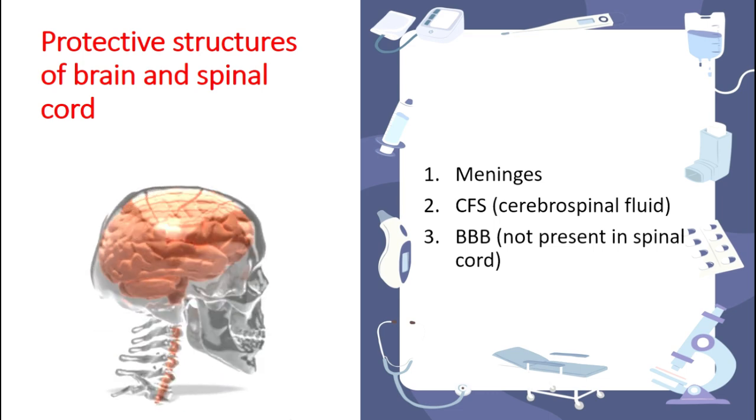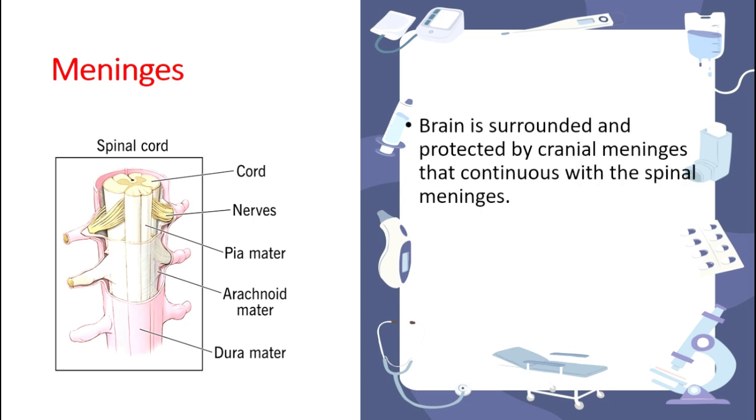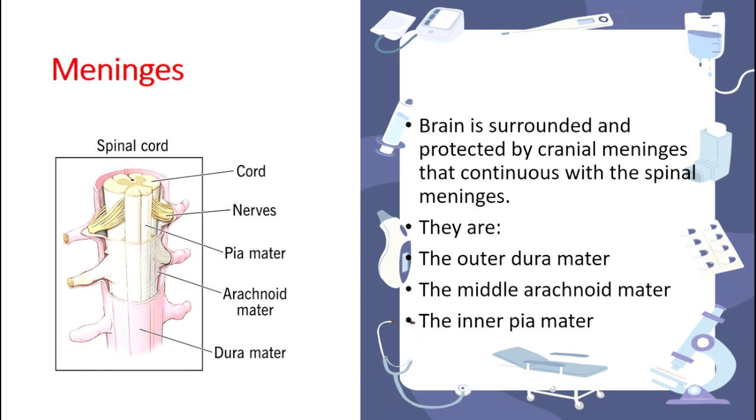First of all, the meninges. In this picture you can clearly see the meninges, right? There are three meninges, that is pia mater, arachnoid mater and dura mater. The meninges are the basic protective layers which protect the brain. They are of two kinds, cranial meninges and spinal meninges.